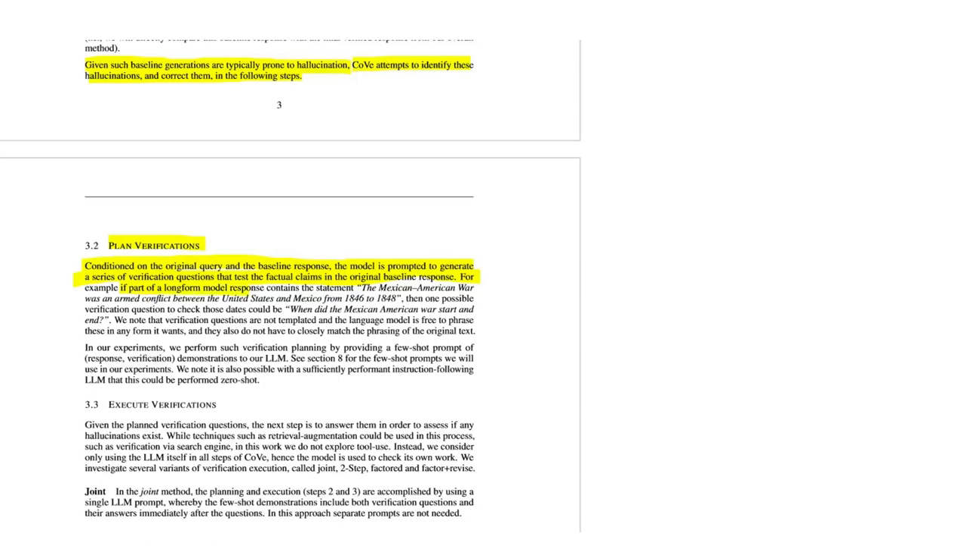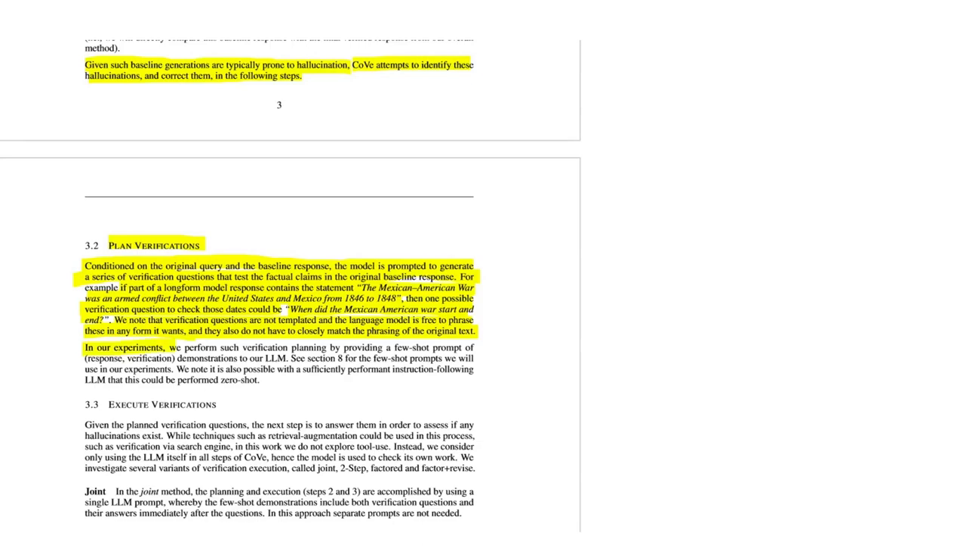And they go again with an example, which is, if you have part of a long form model response that contains the statement, the Mexican-American War was an armed conflict between the United States and Mexico from 1846 to 1848, then one possible verification question to check those dates could be, when did the Mexican-American War start and end? And they say again that the verification questions are not templated and the language model is free to phrase this in any form it wants. And they also do not have to closely match the phrasing of the original context. Okay, so they are not using templates, they are just sending a prompt to the model and it is free to phrase the verification questions as it wants.